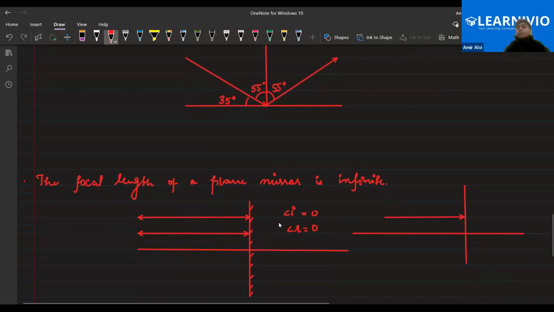Next, the focal length of a plane mirror is infinite. Why infinite? Because a plane mirror does not converge the parallel rays to a point. If the light rays are coming parallel to the principal axis, the angle of incidence would be 0, so the angle of reflection will also be 0. We studied this in the ninth class, chapter 6, lines and angles, the property that parallel light rays meet at infinity. How many of you remember this? Yes, sir.